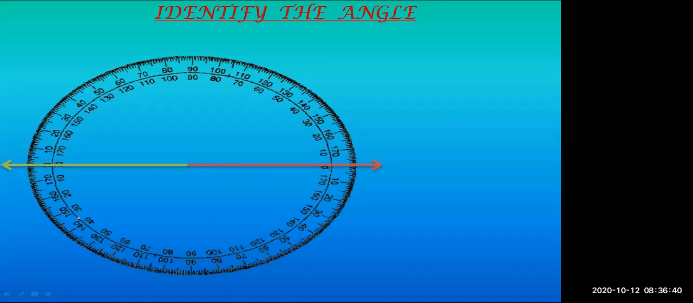Okay, next, identify the angles. First ray, second ray. So what is this angle called? It is very easy to identify. What are such angles called? Straight angle. Very good, Mahi. It is a straight angle. And what is the measurement of the angle? Mahi, what is the measurement?